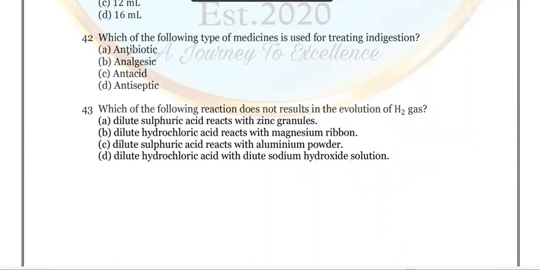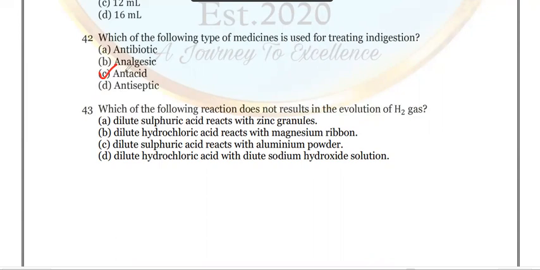Look at question 42. Which of the following types of medicines is used for treating indigestion? For treating indigestion, definitely antacids will be used. Is it right? So option C is the correct answer. Antacids. C is right.